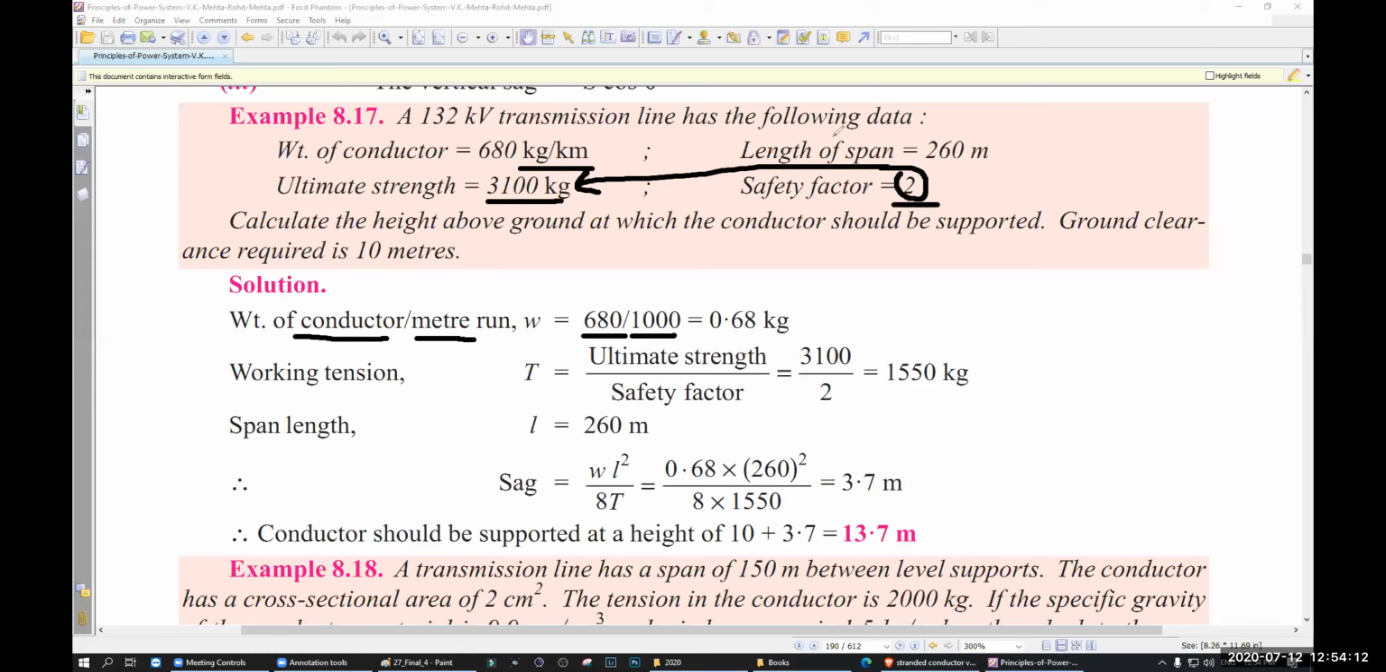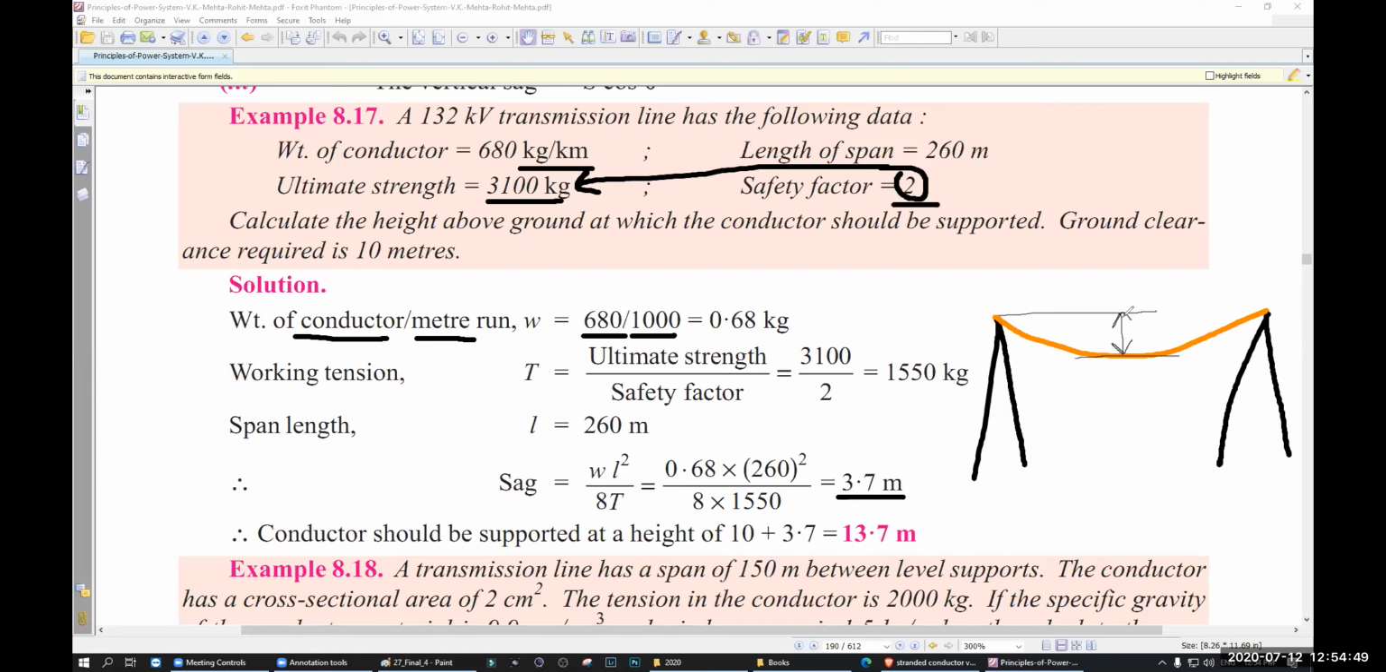Since it is normal sag, that means equal level sag, sag is equal to WL square by 8T. You get 3.7 meter. That means if this is your tower, and this is the conductor, this gap is 3.7 meter. Okay, understand?